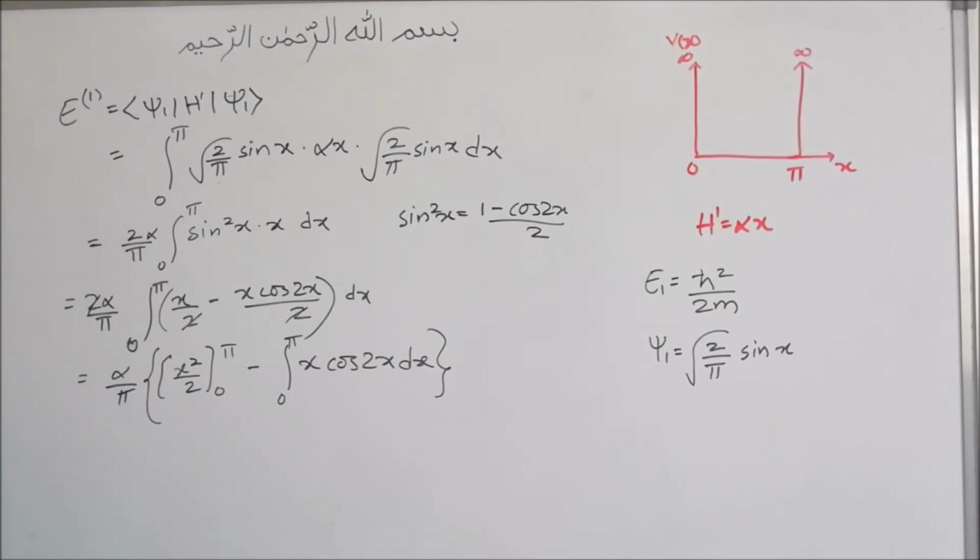Try pausing the video and do this integration on your own. This will help you get some confidence.